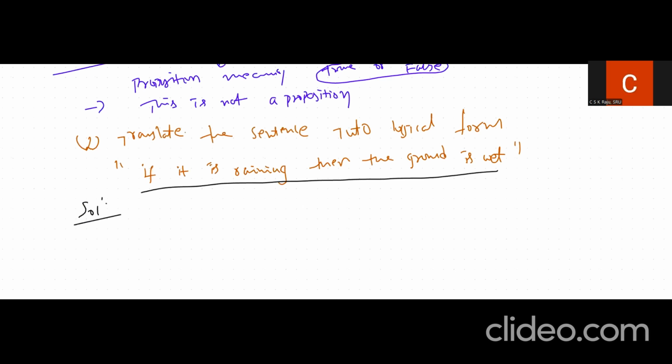So the answer for this is, let us try to make those statements propositions. Now here we will identify: let the proposition P be it is raining, because you can see there are two statements available, two propositions.